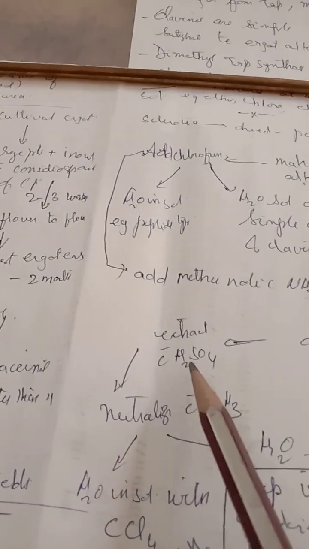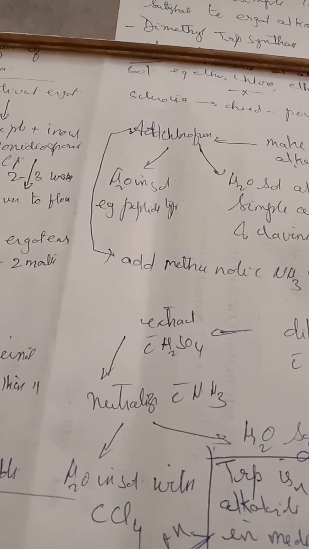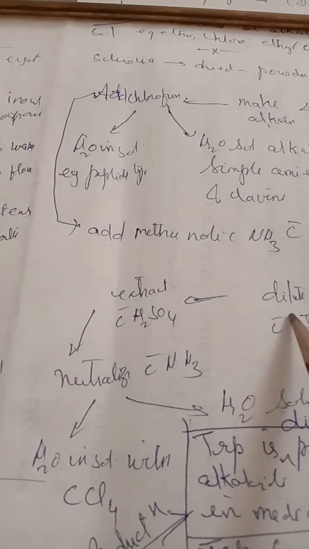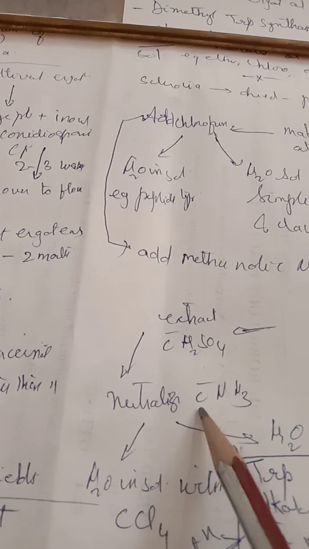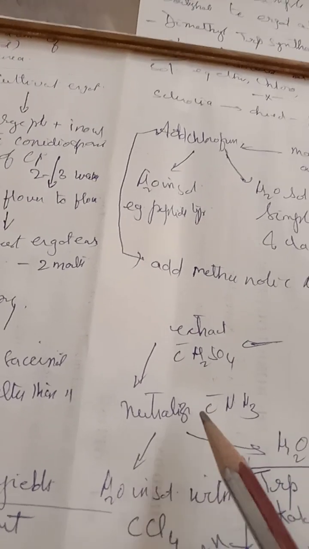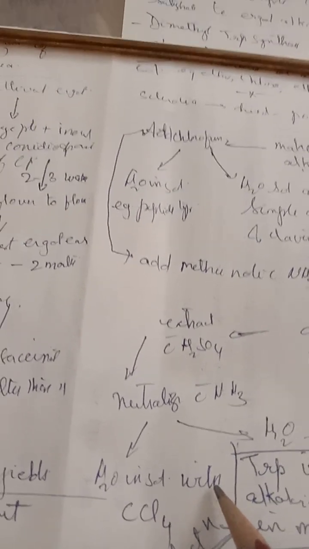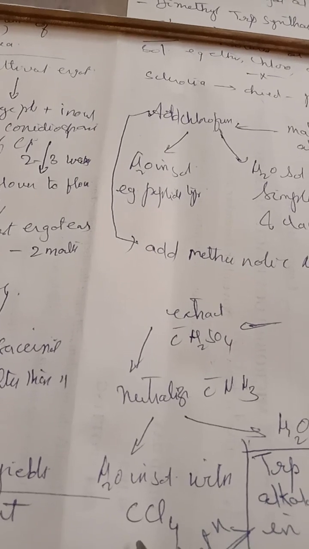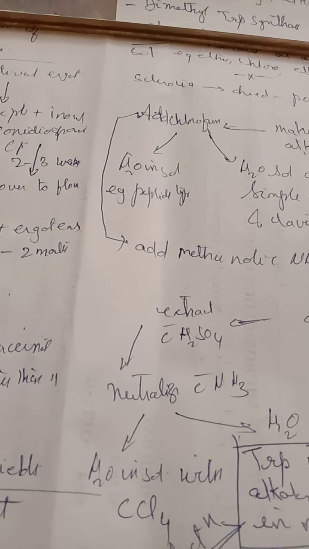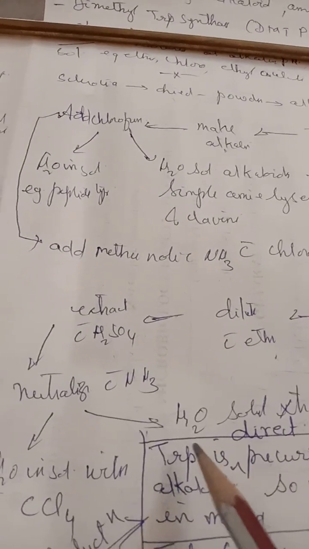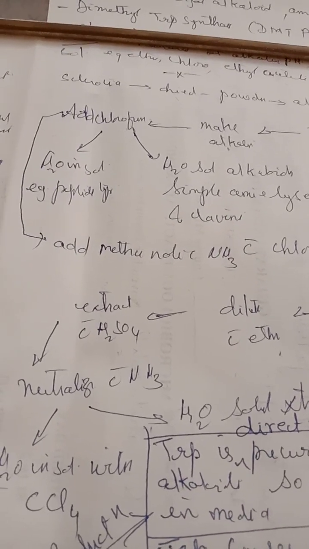We have seen in the second video that the concentrated chloroform containing ergot alkaloids is diluted with ether and then extracted with sulfuric acid. This is neutralized with ammonia, and if you want to get water insoluble ergot alkaloids, you have to extract again by using carbon tetrachloride. And if you want water soluble ergot alkaloids, then they are present in water.